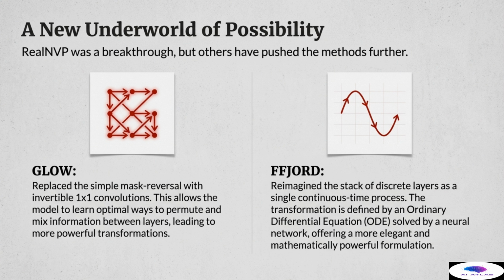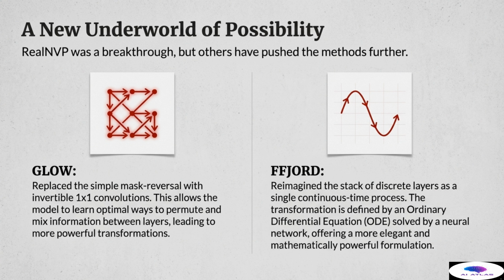In RealNVP, we manually swapped which half was transformed. GLOW learned the optimal way to permute and mix information between layers at every step. This innovation allows the model to learn far more expressive and powerful transformations, moving beyond simple affine scaling and translation to achieve global mixing of features.